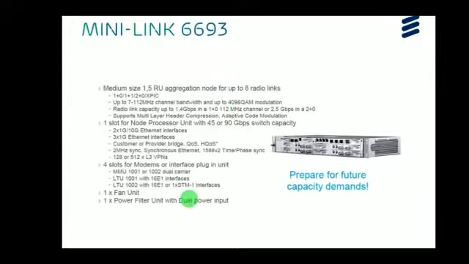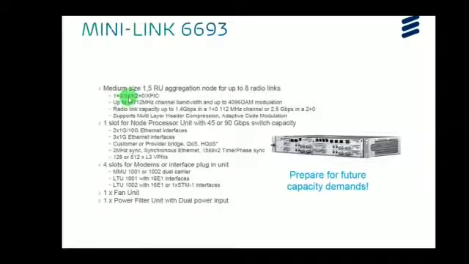The next one is Mini-Link 6693. This is a Mini-Link 6693 picture. It is a medium size or medium aggregation node, which we can call a medium aggregation node. It is a 1.5 RU aggregation node and supports up to 8 radio links because it has 4 MMU slots. Each MMU slot supports 2 radio links, so in total we have 4 radio slots, so we are able to get the configuration up to 8 radio links.